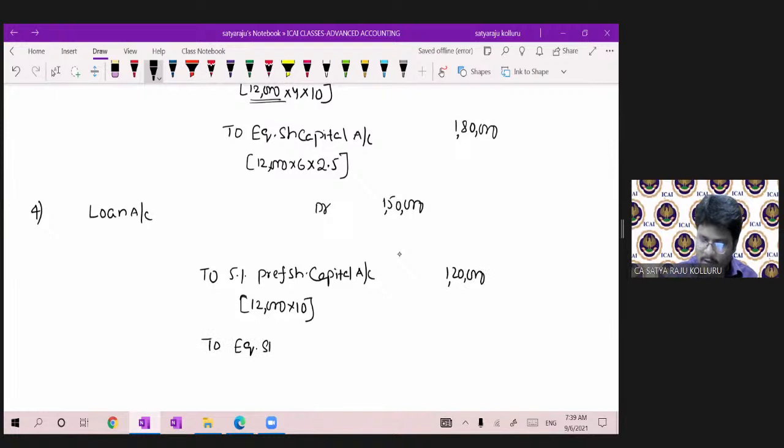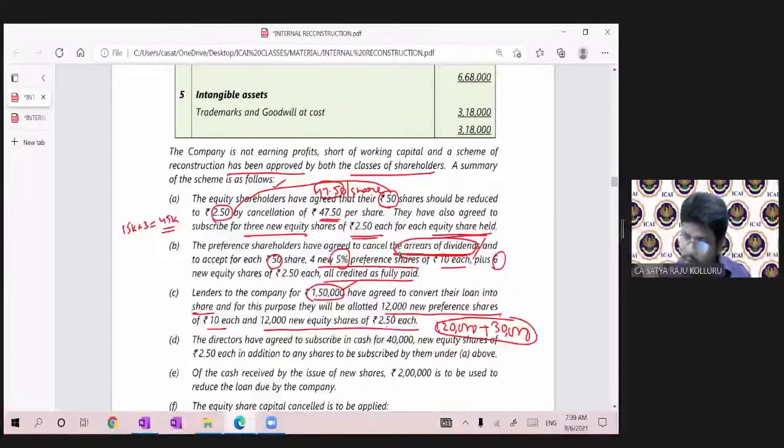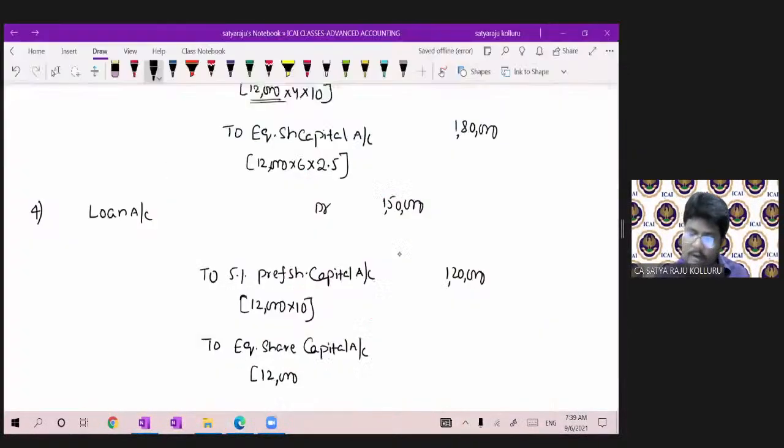To equity share capital account. So equity shares you are going to issue how many? Sorry, 12,000 into 2.5, right? Which is 30,000. No profit, no loss.